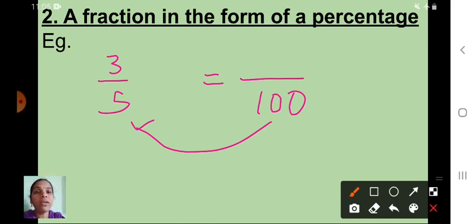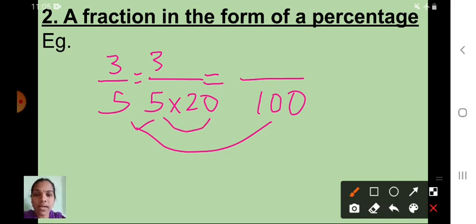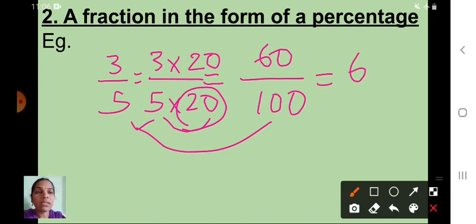Yes, if we multiply this 5 by 20, what do we get? 5 20s are 100. So when you multiply the denominator by 20, that same number you have to multiply with the numerator also. Isn't it? 3 into 20, that is 60. 60 upon 100, what is the percentage? 60 percentage. Understood now?